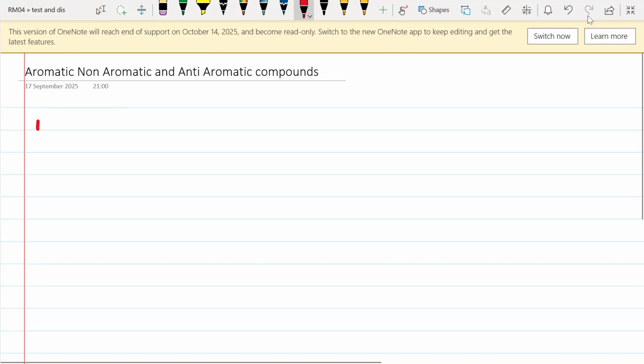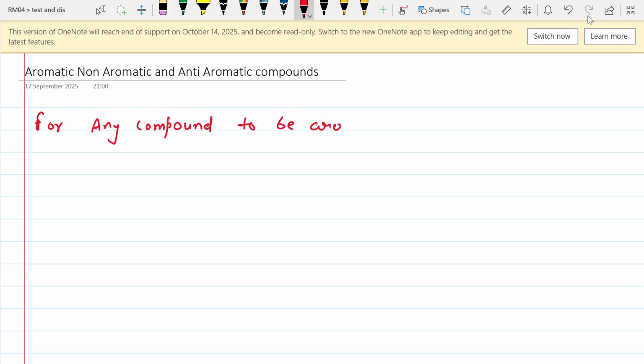For any compound to be aromatic, it needs to fulfill a certain set of conditions. If it fulfills those conditions, that means the compound will be aromatic. Number one condition, it has to be cyclic in nature. Only cyclic compounds can be aromatic. All acyclic compounds are always non-aromatic compounds.